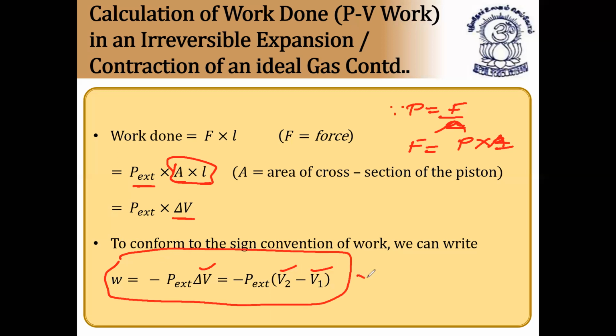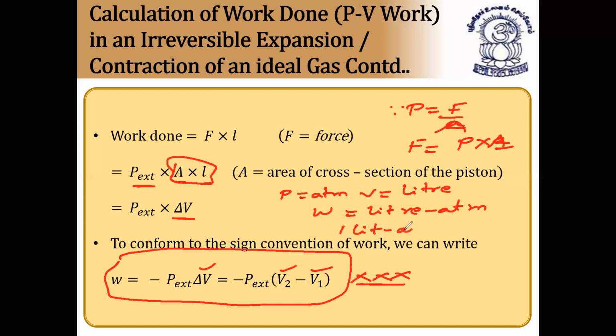This formula is very important in numericals. Since pressure is given in atmospheres and volume in liters, we will get work done in liter atmosphere, but the answer they will give in joules. So 1 liter atmosphere is equal to 101.3 joules. Whatever answer you got, you have to multiply with 101.3 so that you get the work done in joules. I hope it is clear.